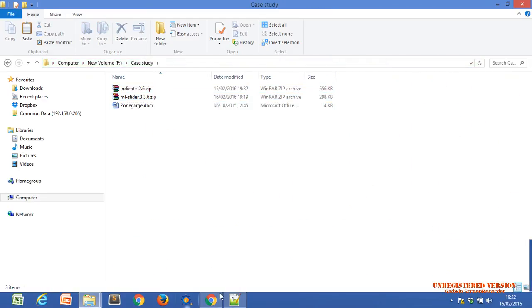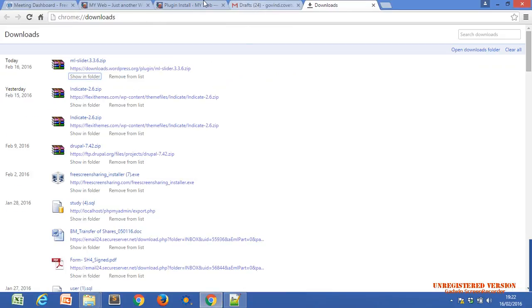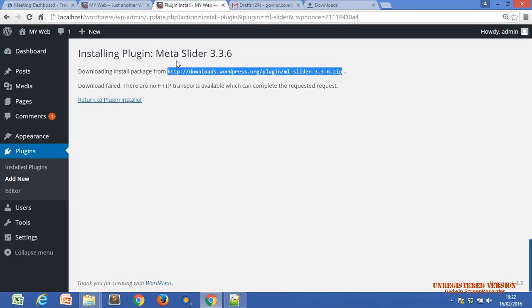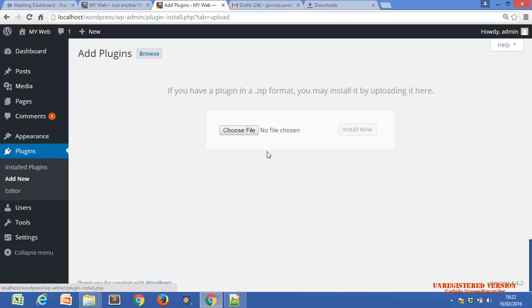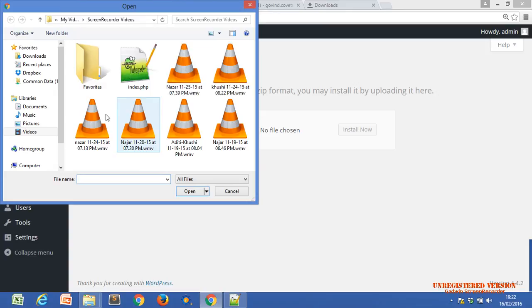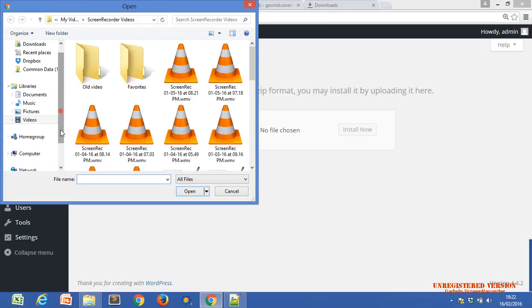Okay, now let's see how we upload the plugin from our local system. We can hit plugin installer, upload plugin. If you want to upload from your local system, meaning you have already downloaded the plugin, you can upload that plugin from here also. Just browse your zip file, the file within the drive.